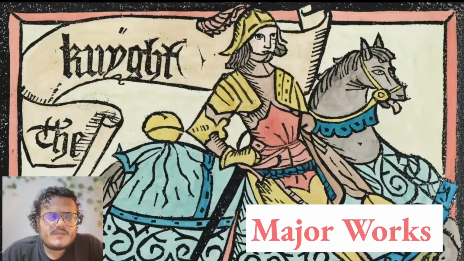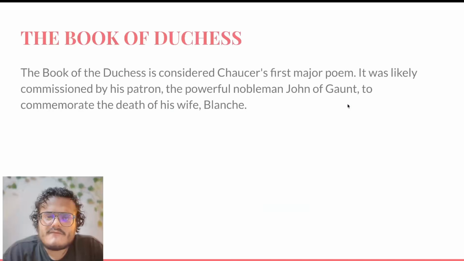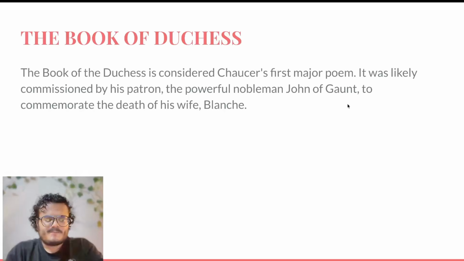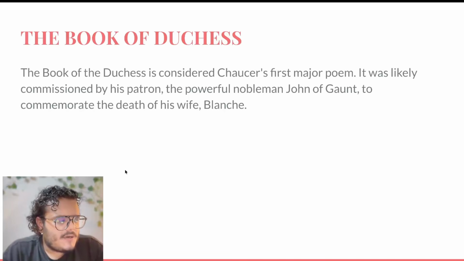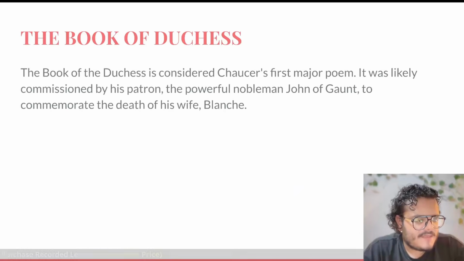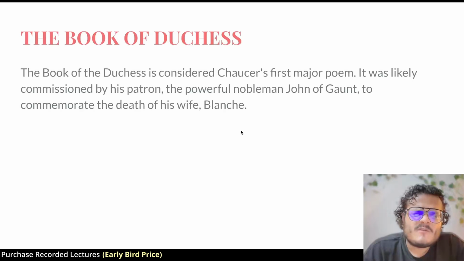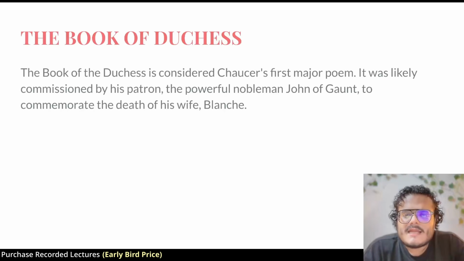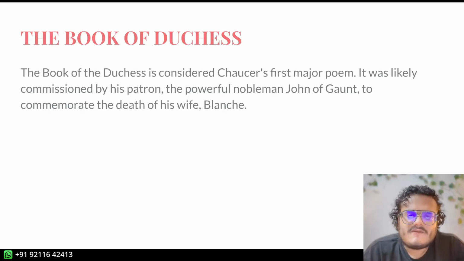Now we're going to go through the major works, largely chronologically, right? Starting with his earliest work, the Book of the Duchess. I told you a minute ago that the Book of the Duchess was commissioned by his patron. A patron is the person who pays him money to create works of art, a nobleman called John of Gaunt. He's going to be important later, you'll see. It was to commemorate the death of his wife Blanche.